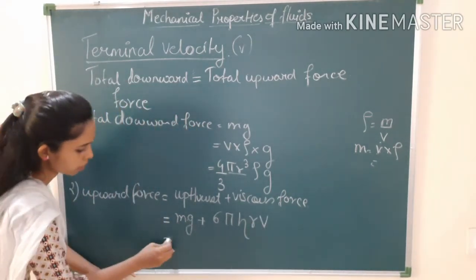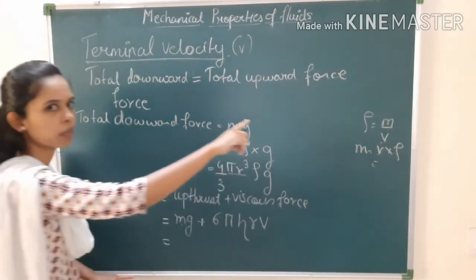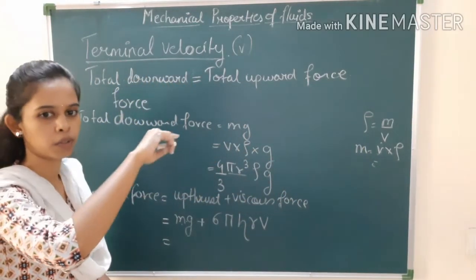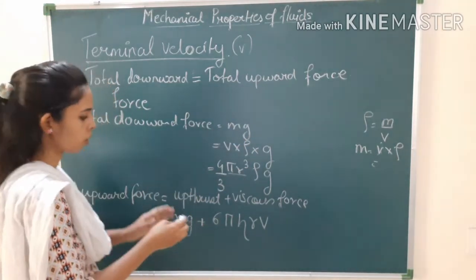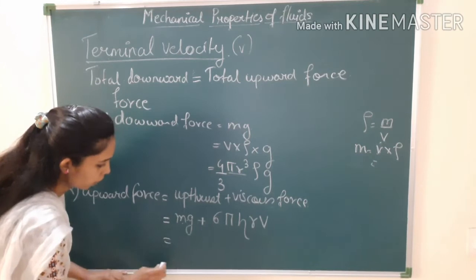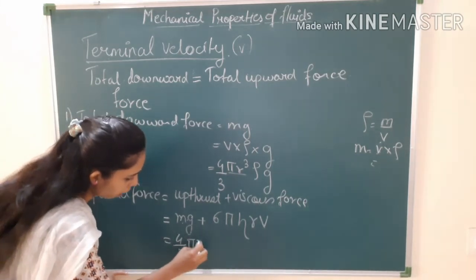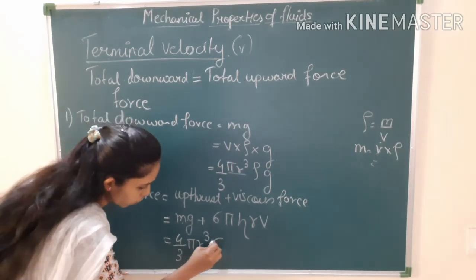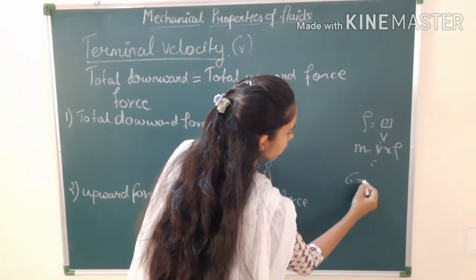What mass are we going to use here? It is the mass, the weight of the liquid displaced by the submerged body. So that mass we have to find out. It will be 4 by 3 pi r cube, and here we are going to take sigma. Sigma is nothing but the density.